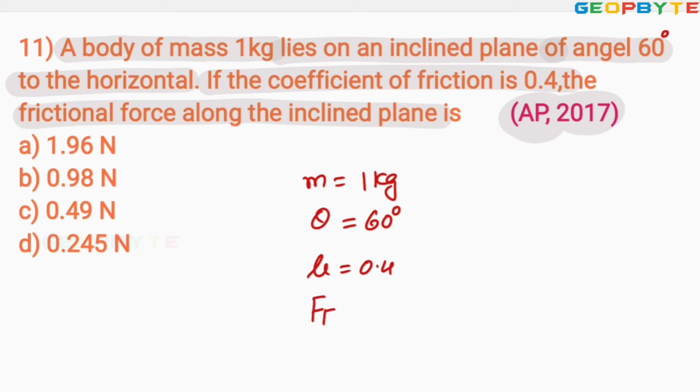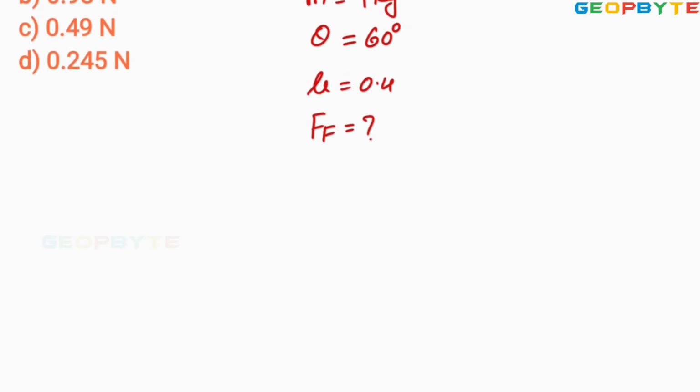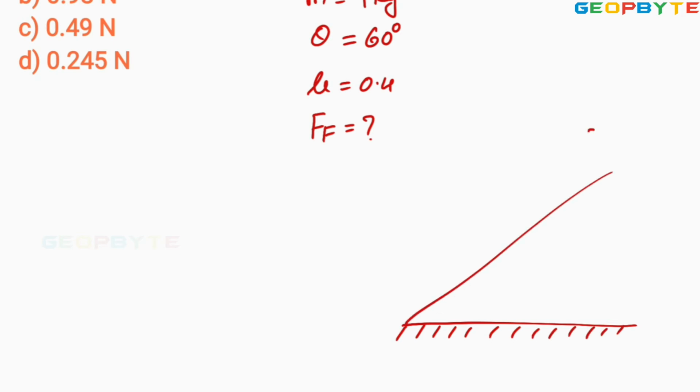The diagram may be drawn like this. This is the base and this is the plane. A body may be placed like this. This is the center of gravity. Through the center of gravity, the weight is acting vertically downwards. You are asked to find the force required along the plane surface.